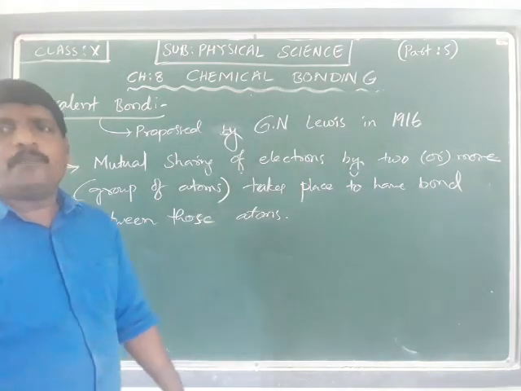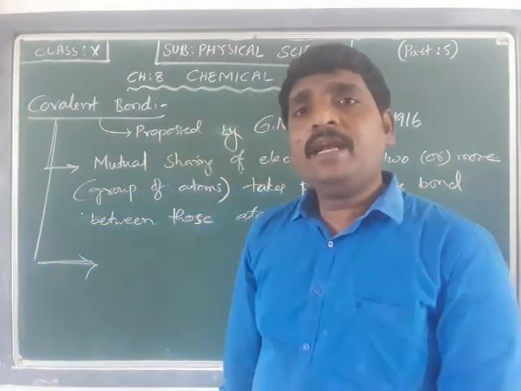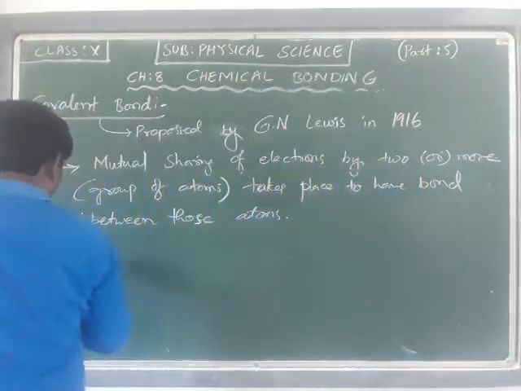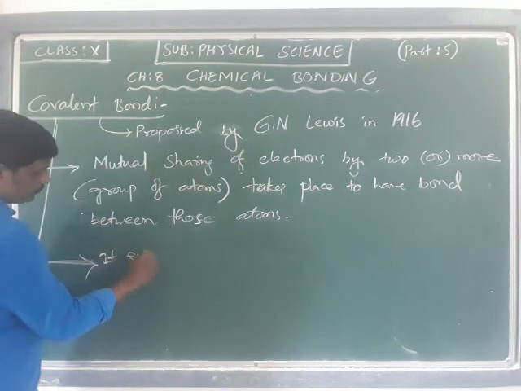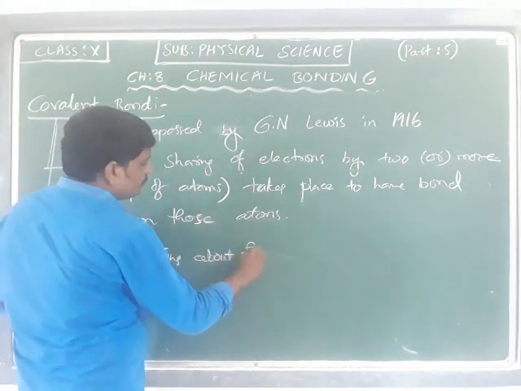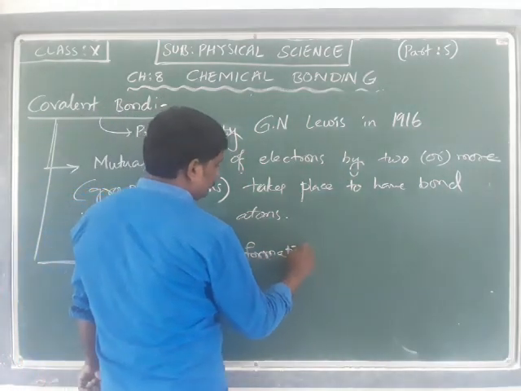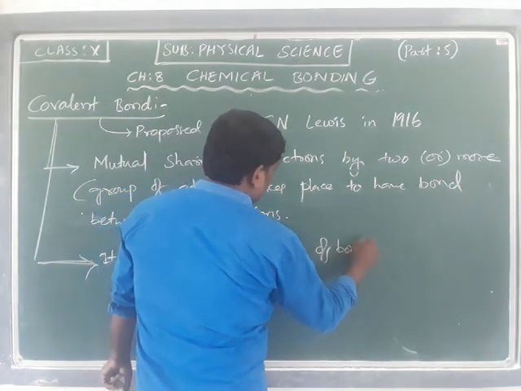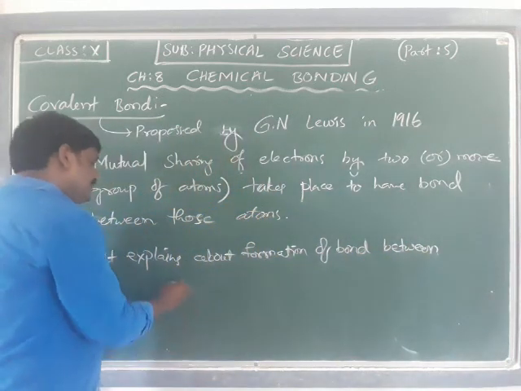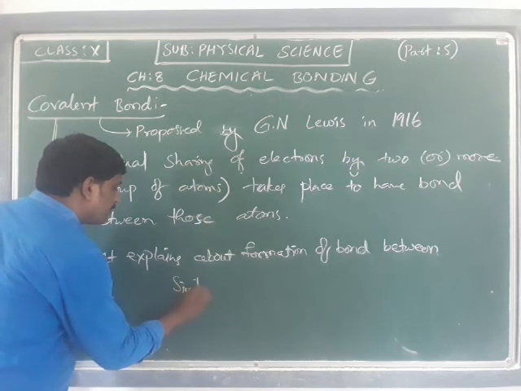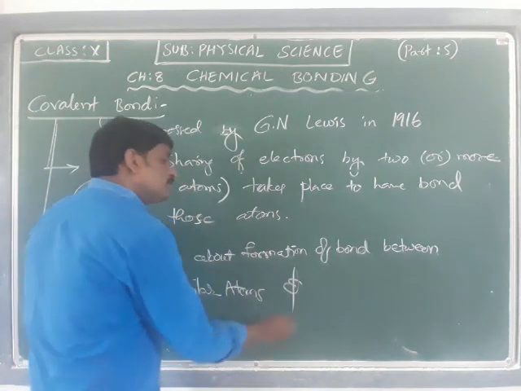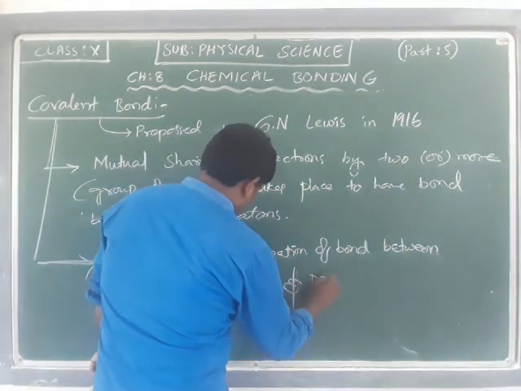One more important point you have to keep in mind: the covalent bond explains the formation of bond between similar atoms and also dissimilar atoms.